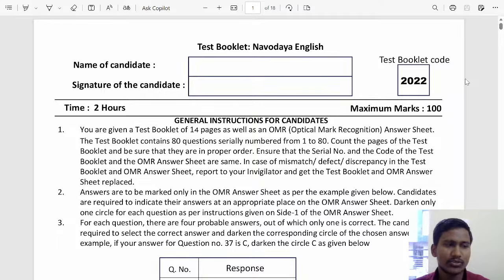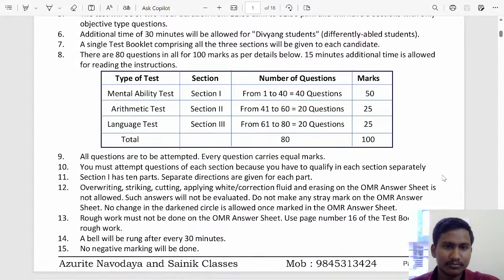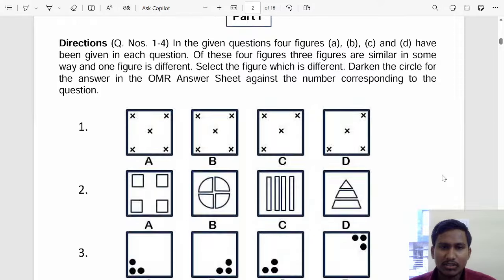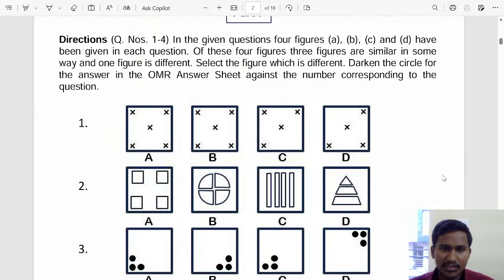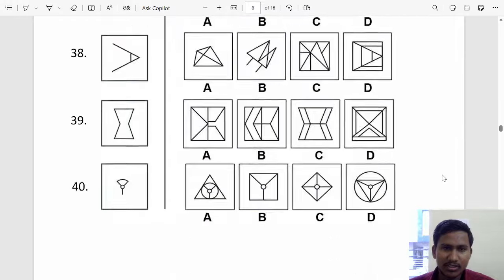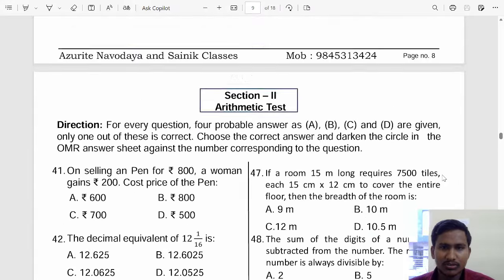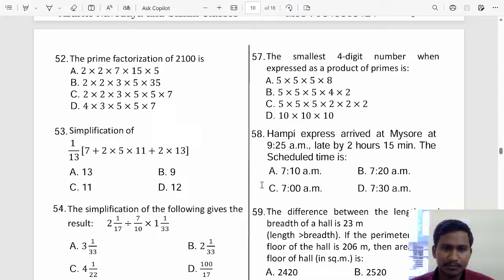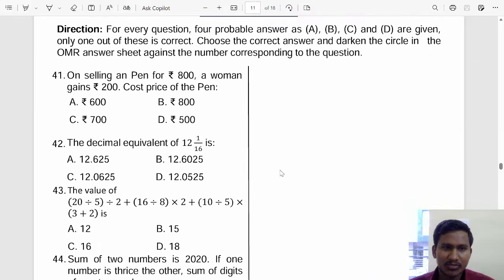So I will discuss maths first. This is the maths section, and in this we'll be solving the questions now. So the first question, 41, what is it?